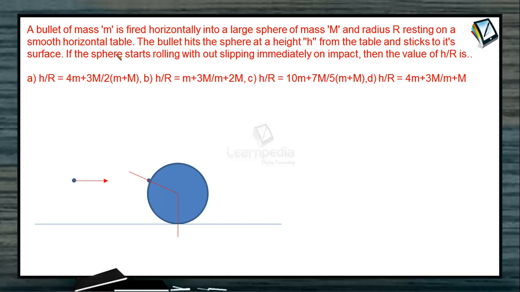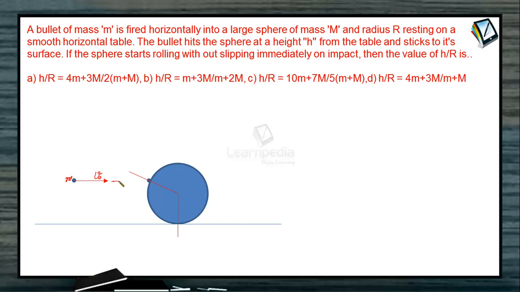A bullet of mass m is fired horizontally into a large sphere of mass capital M, radius r, resting on a smooth horizontal table. So here it is, our bullet of mass small m. Say it is moving with some initial velocity of, say, v naught.